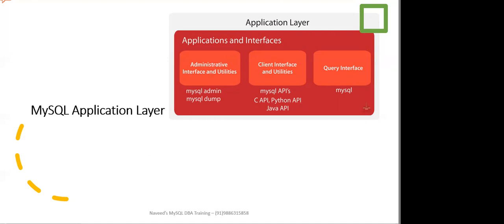Coming to the client interface and utilities. For the client's communication with MySQL, through various interfaces and utilities, we have MySQL APIs. The MySQL API will send the query to the server as a series of tokens. Similarly, you can have Python APIs which connect to the MySQL database, or Java or C based APIs. Coming to the query interface. The query users interact with MySQL RDBMS through a query interface that we call mysql. So mysql is a utility or a query interface for interaction, or sending queries, to the MySQL database.